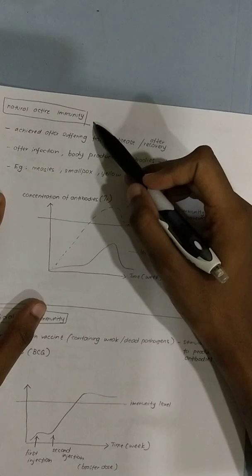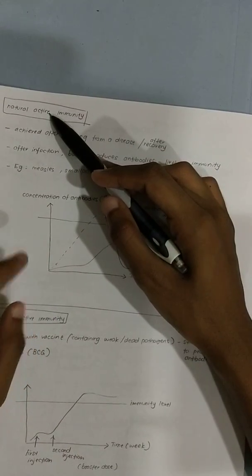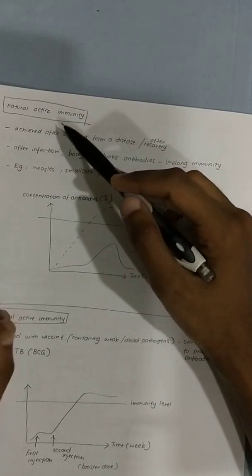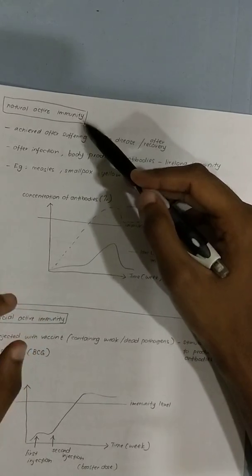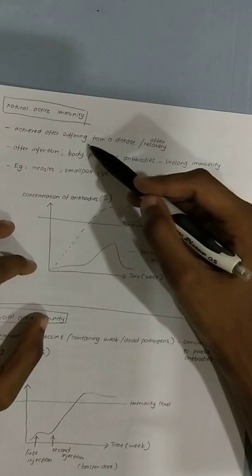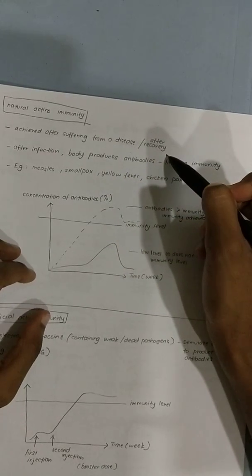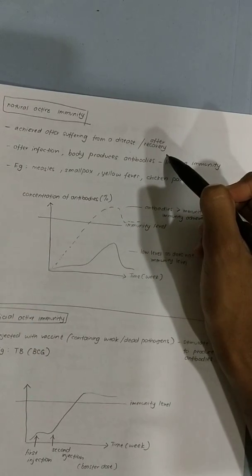Okay, what is natural active immunity? Active means you are producing your own antibodies. Natural means you only achieve this immunity after you have suffered from the disease. That means after recovery, only then will your body produce the antibodies.